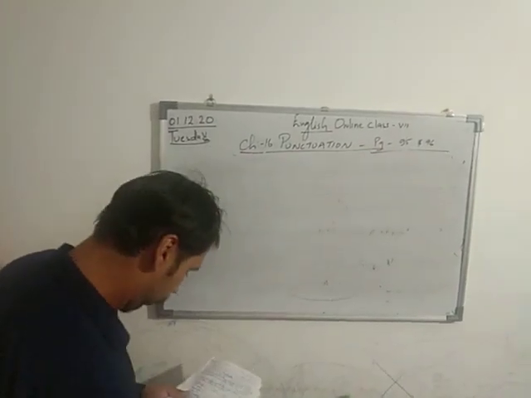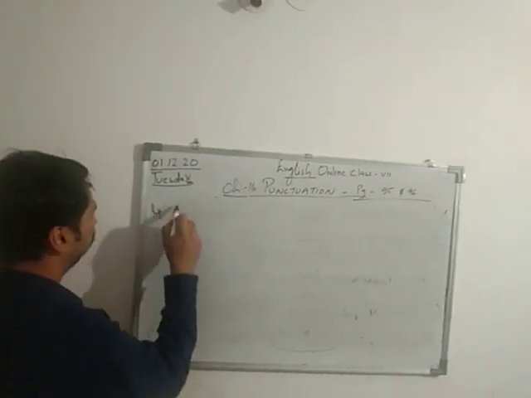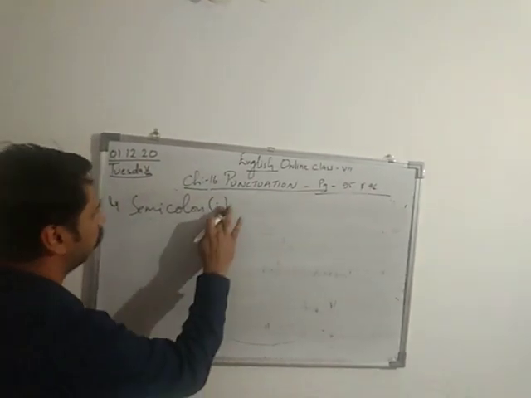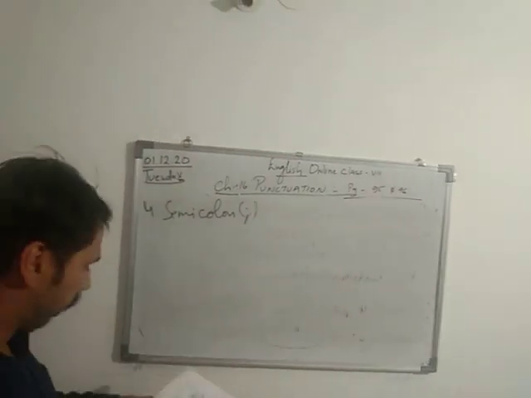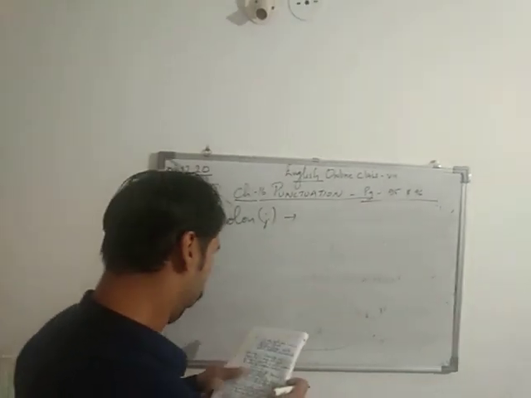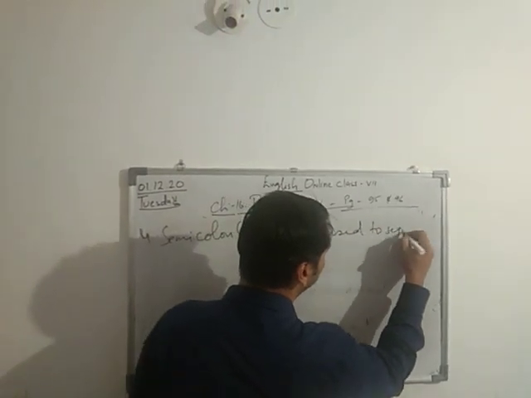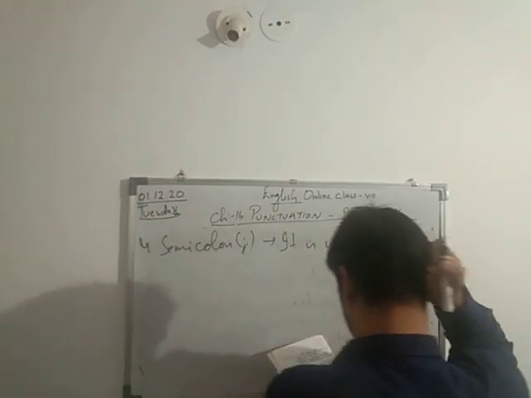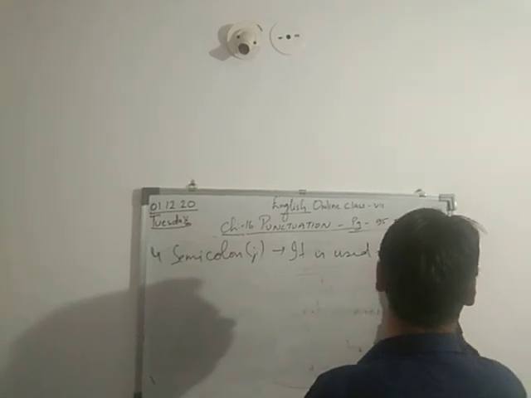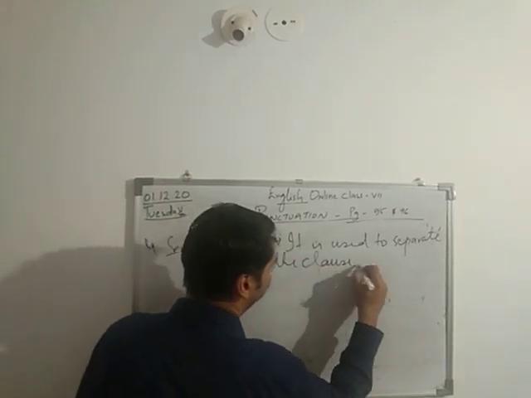Then next we have the semicolon. Semicolon is like this, and it is used to separate clauses, or sentences, you can say.